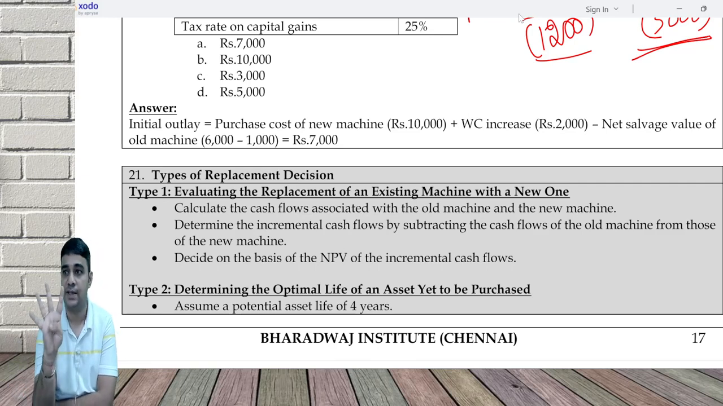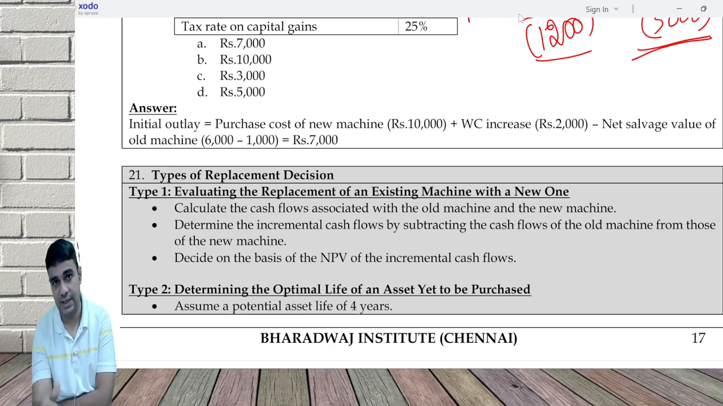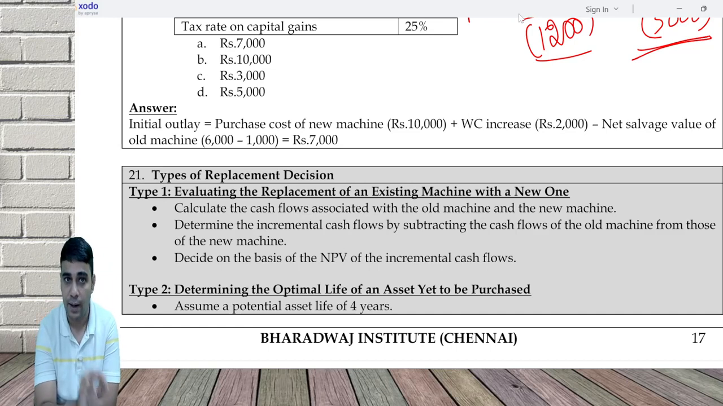The life is 4 years, let's assume. If the life is 4 years, calculate what is the EAB if you use it for 1 year, for 2 years, for 3 years, for 4 years, or EAC. Whichever has the highest EAB or whichever has the lowest EAC is the optimum life. Let's assume a car has a life of 10 years, but that does not mean you need to use it for 10 years. Maybe the optimal life is 6 years.